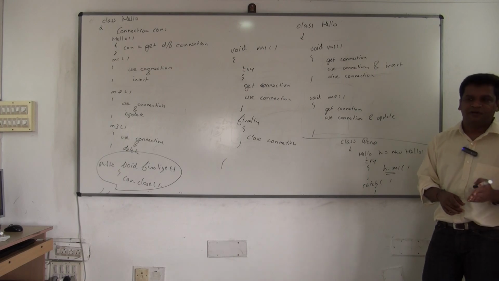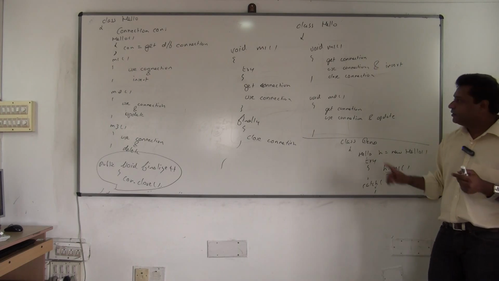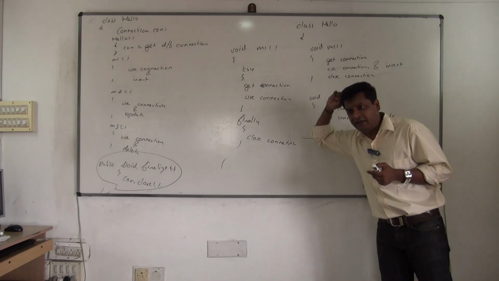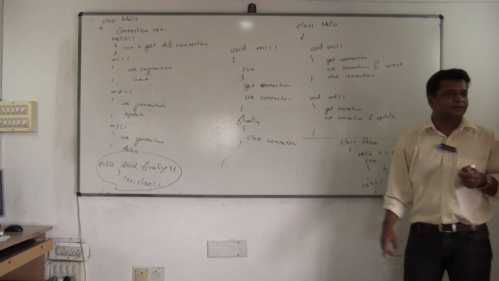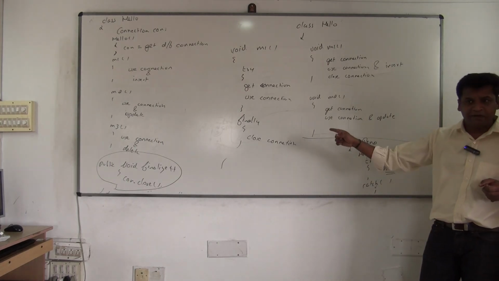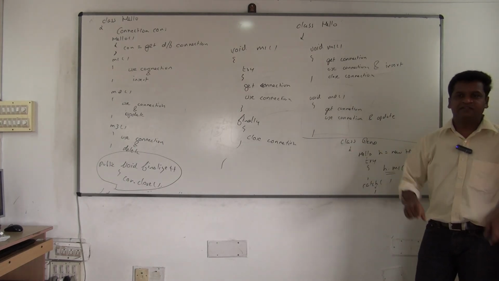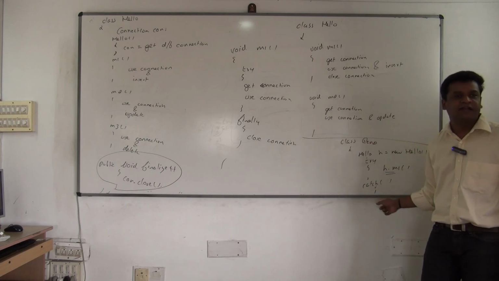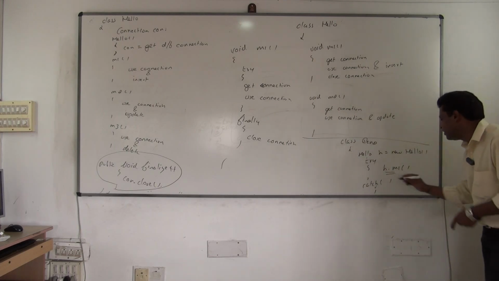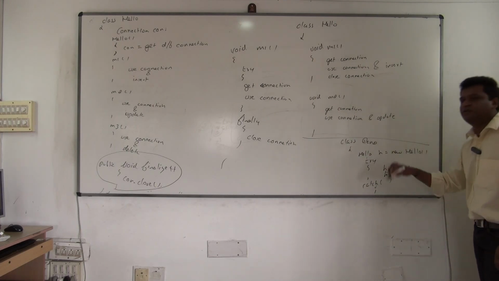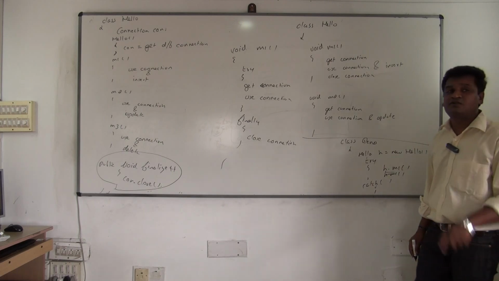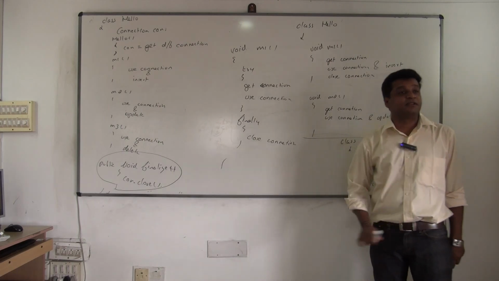And a definite interview question: difference between what? Finally and finalize. And notice, finally gets executed every time you call the method, yes or no? However many times you call the method, that many times finally executes. I call M1, finally executes. Again I call h.m1; you call it 1000 times, it will execute 1000 times. But finalize executes how many times? Only once. That too when?